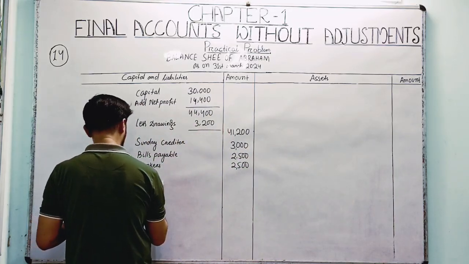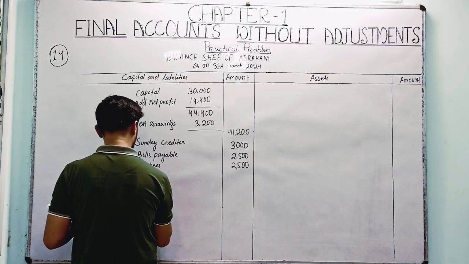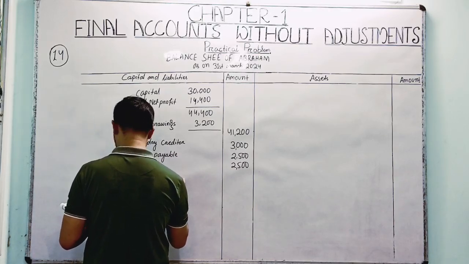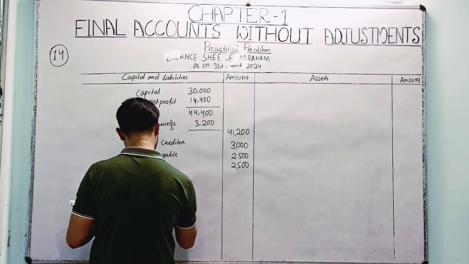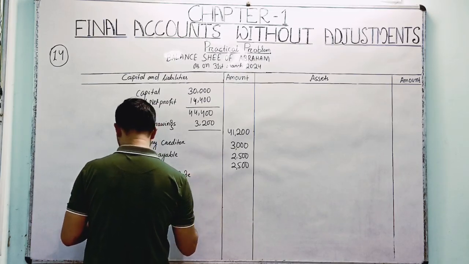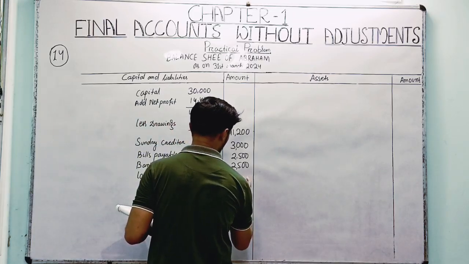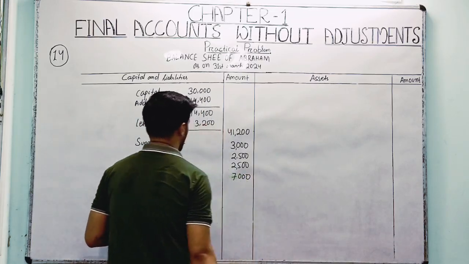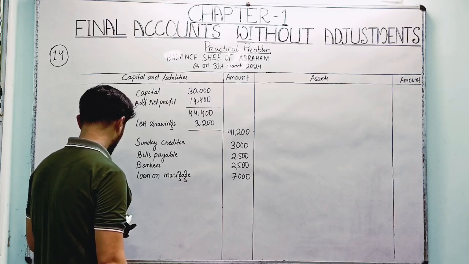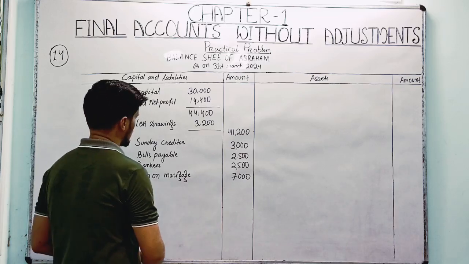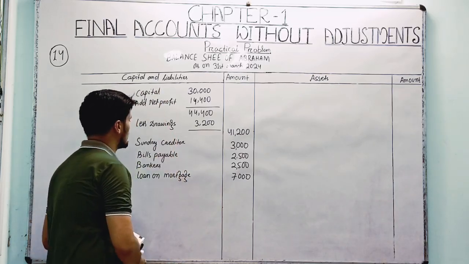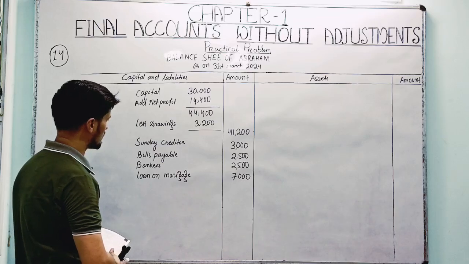Then loan on mortgage, loan on mortgage is 7,000, right? Okay, the total capital and liability side transactions have been completed, right?